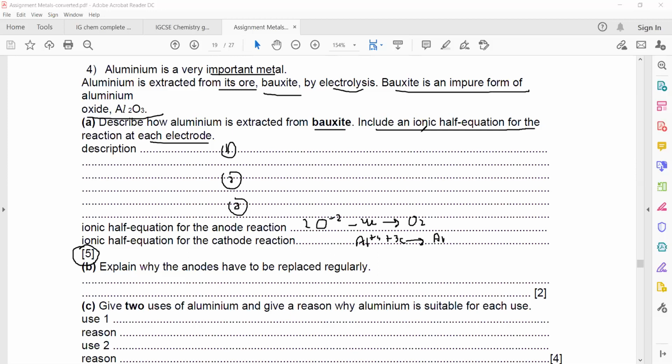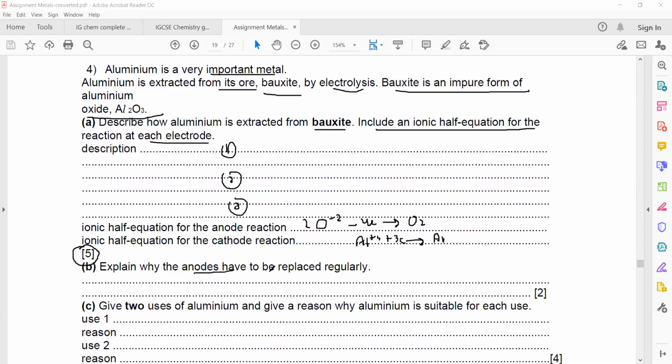After filtering, electrolyze the molten aluminum oxide and add cryolite. Mention adding cryolite. So first add excess sodium hydroxide, then filter, then heat to form aluminum oxide, then add cryolite and do electrolysis and write the equation.